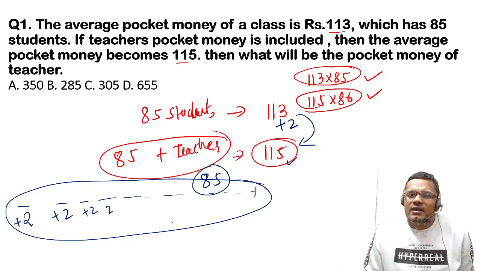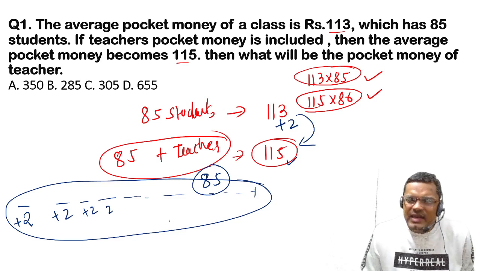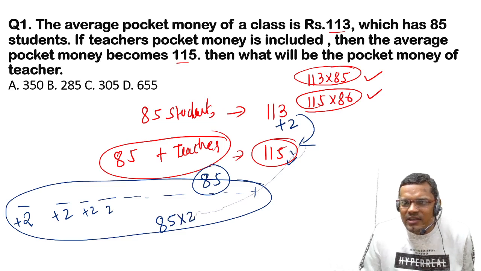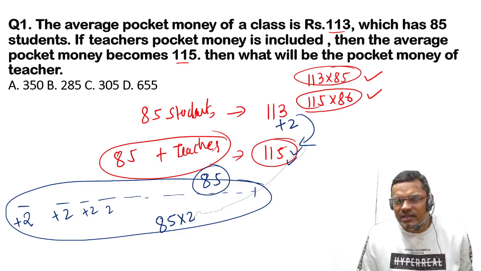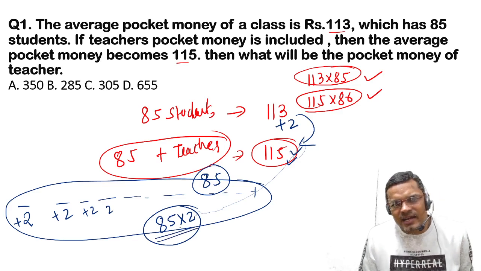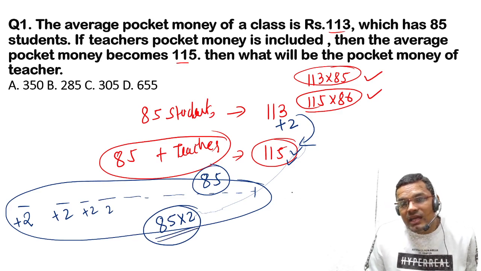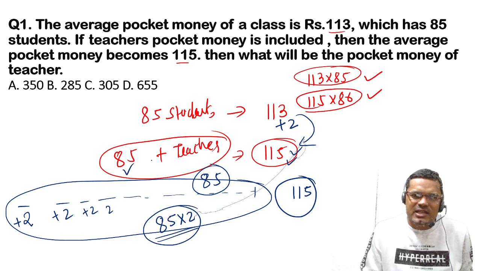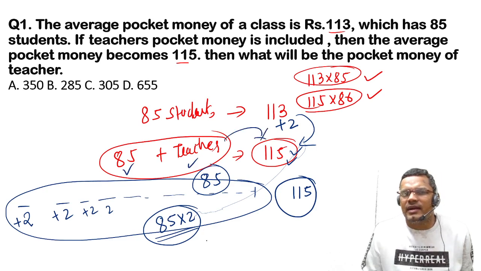So how much money has the teacher distributed? 85 into 2 to make the average 115 with all the students, right? So 85 into 2 is the money which teacher has already distributed, and he has also kept 115 rupees with him, then only the average of all 85 plus teacher becomes 115.